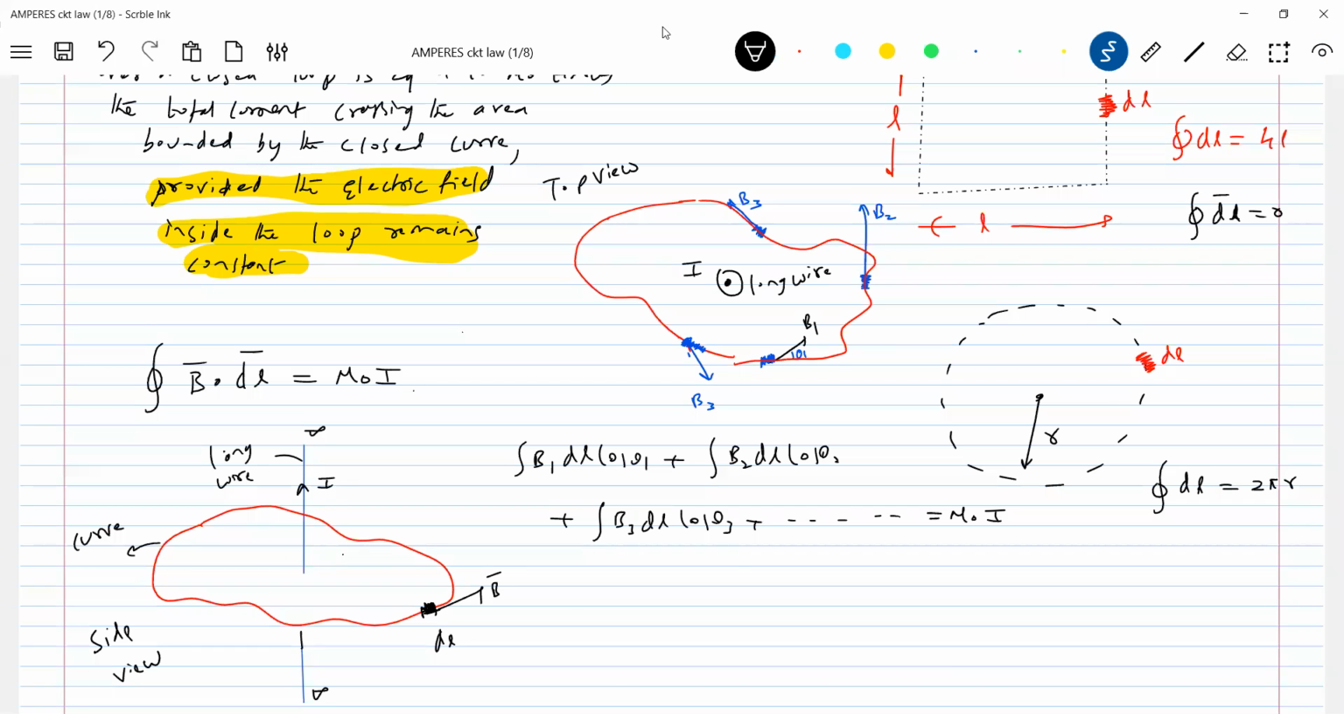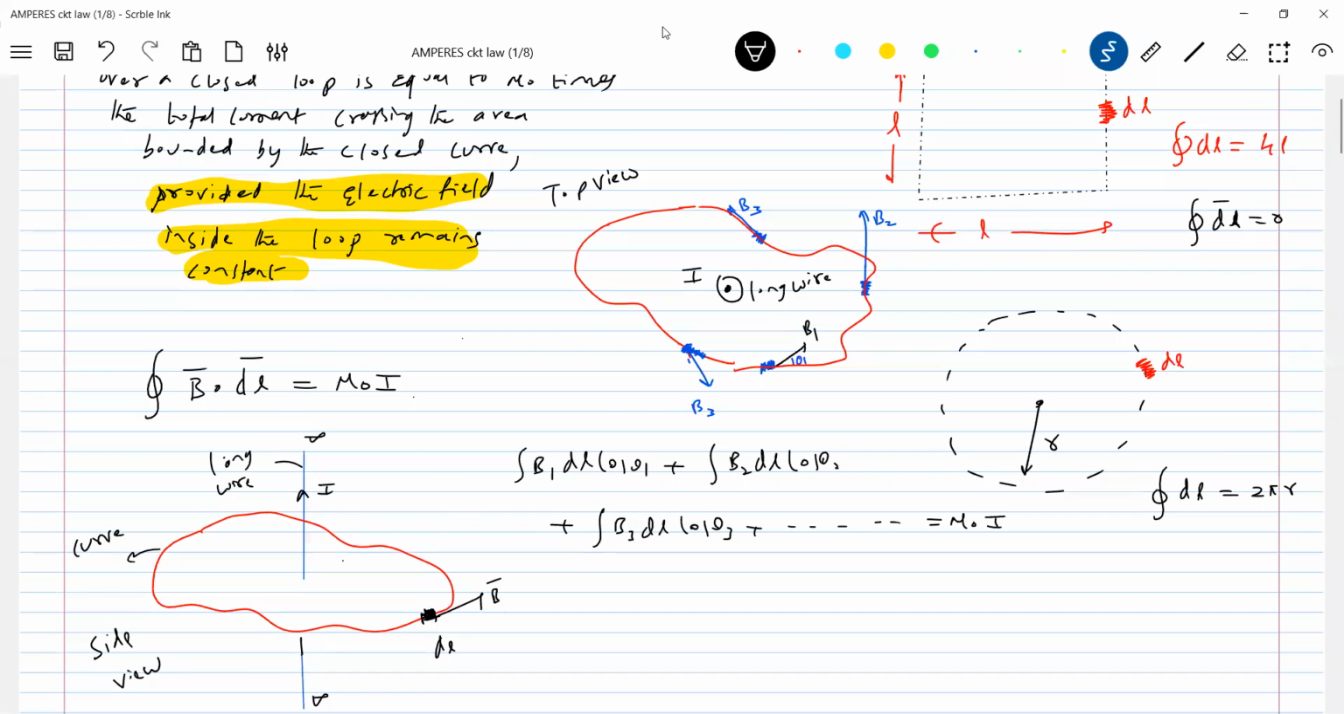And don't say current enclosed by a long wire. Just say current I. Here I means it's a long wire only. If it is semi-infinite or some finite wire, we'll see later on. So it is the net current enclosed by the closed path. So this should be the plus I, we should take it.